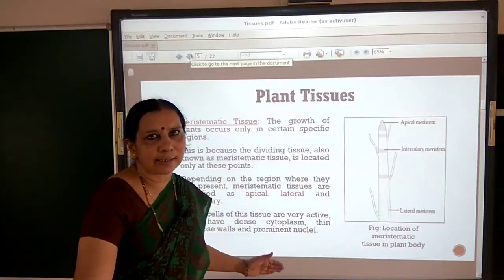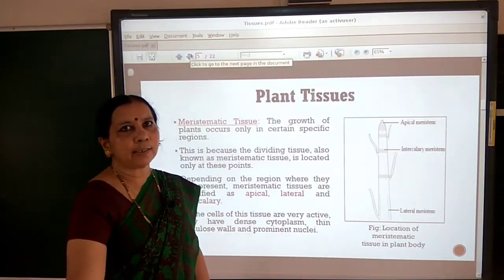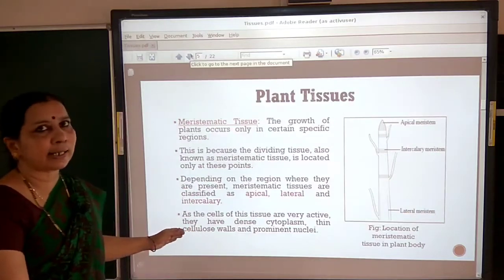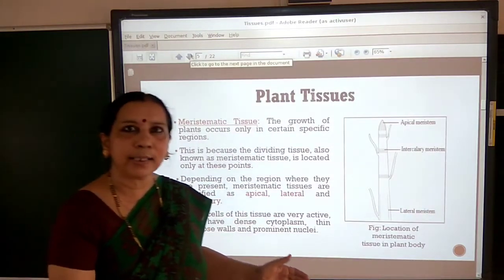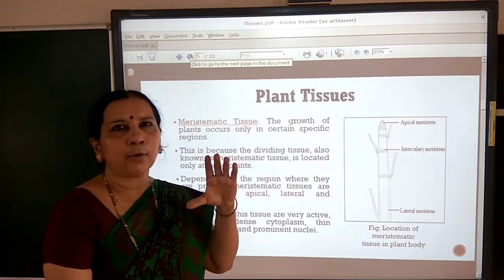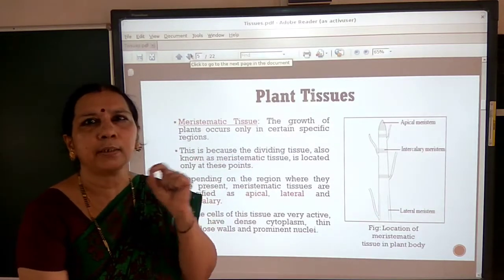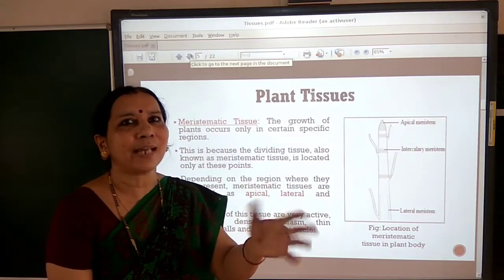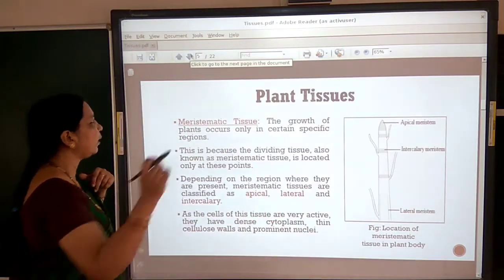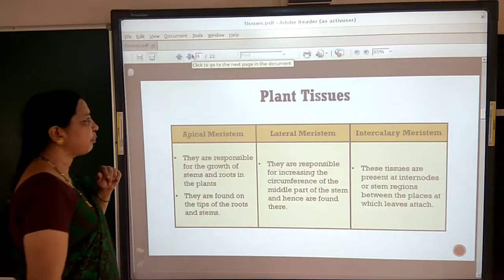And how are the cells of meristematic tissue? The meristematic tissue cells are, as I told, actively dividing cells, so they have very thick or dense cytoplasm with prominent nuclei, and vacuoles are absent here. Why do they not contain vacuoles?